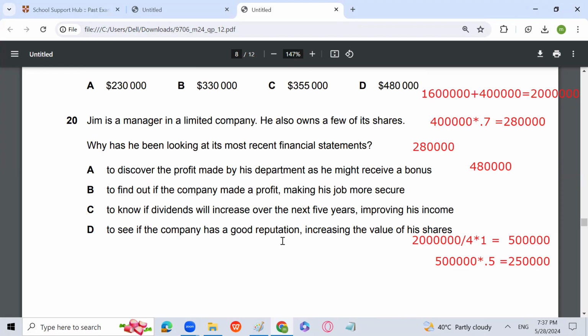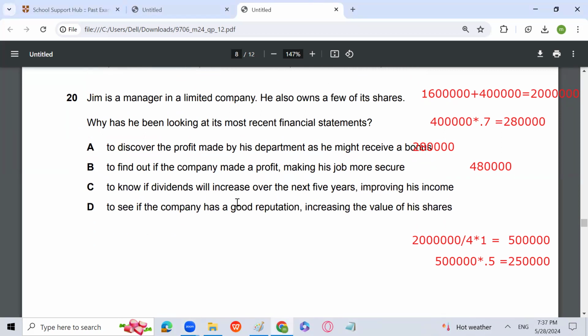The answer will be D, yes. To see if the company has a good reputation, increasing the value of his share. Because his own shares will also be increased and reputation will also increase. That will increase his own benefit.